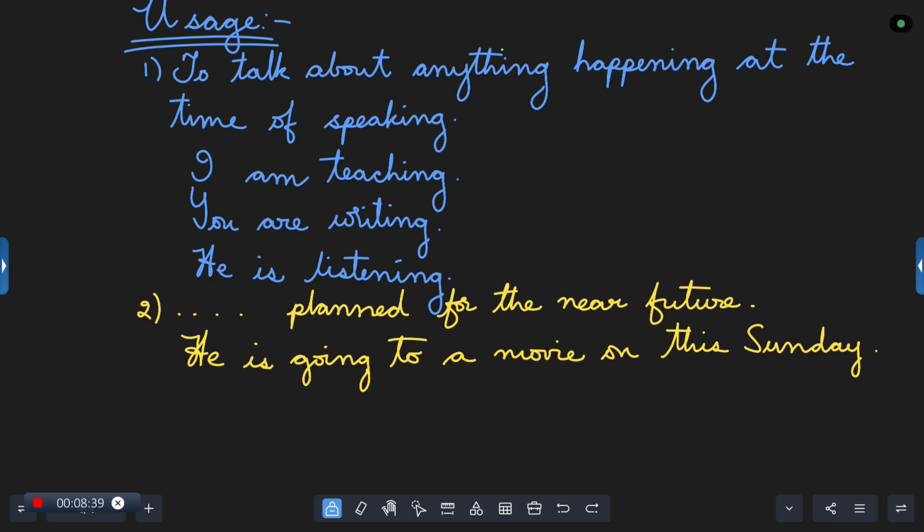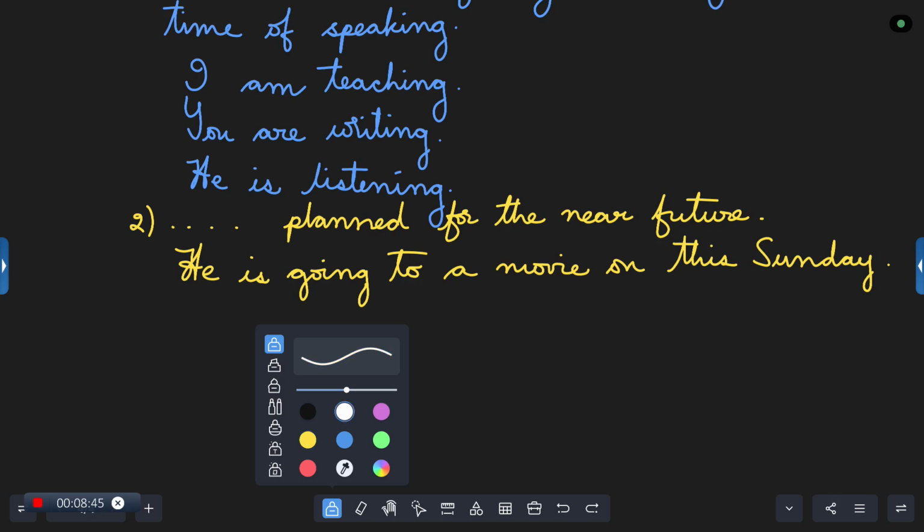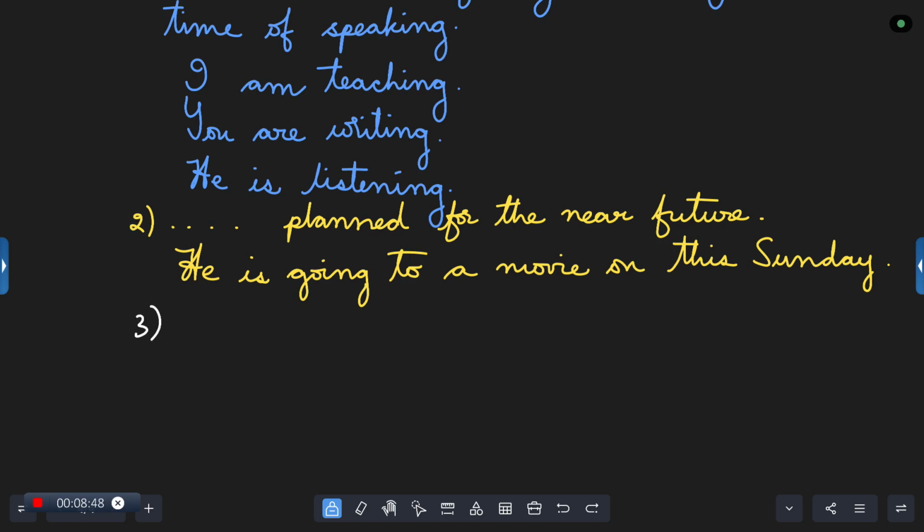Now the third one is a little bit different, but I wanted all of you to pay a little bit of attention before you write it. What is the third rule? It is not happening at the time of speaking. Please pay attention. I'm using the symbol of cross.